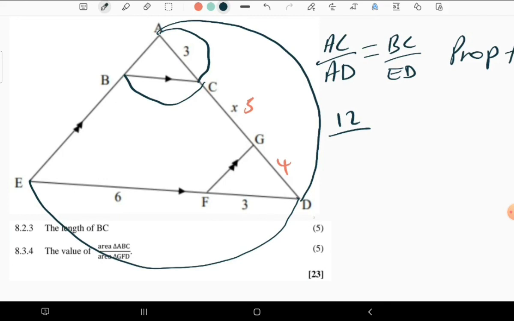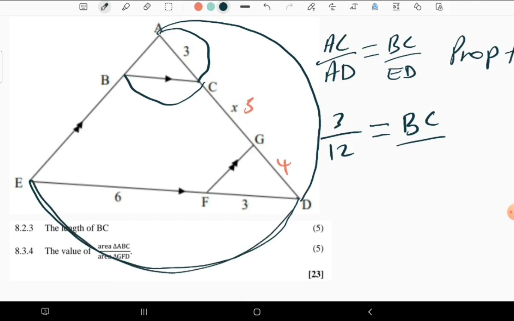Our AD is equal to 12, and AC is 3. BC is what we are looking for. Then ED is 9, because ED is this whole thing, 6 plus 3, which is equal to 9.